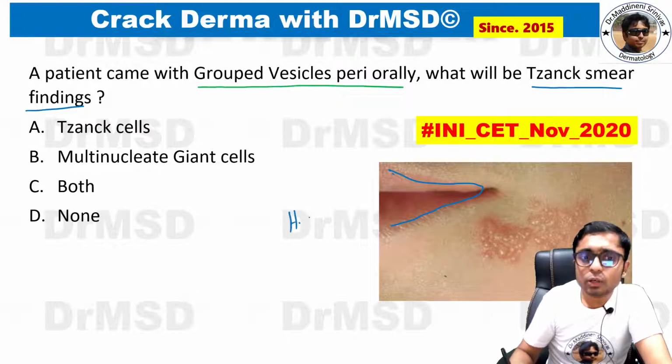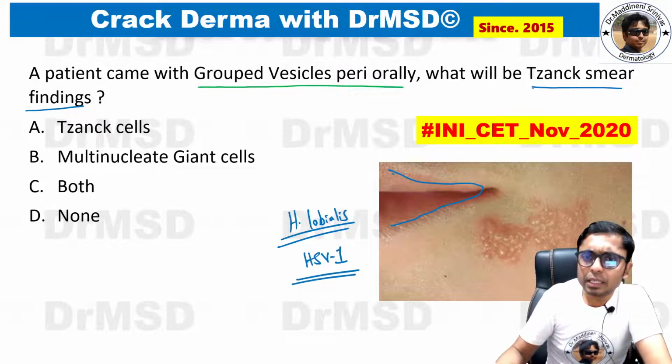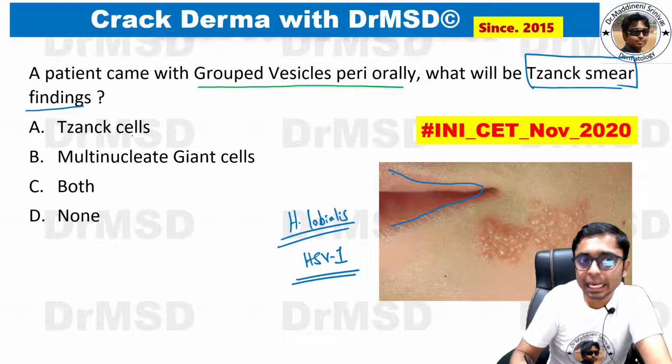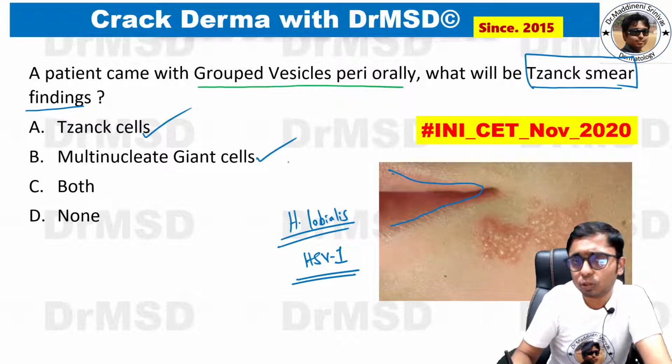Then our diagnosis is going to be herpes labialis, which is produced due to herpes simplex virus type 1. In these cases, a Tzanck smear is always performed, and you must remember that Tzanck cells will be seen and also multinucleated giant cells, both of them will be seen.